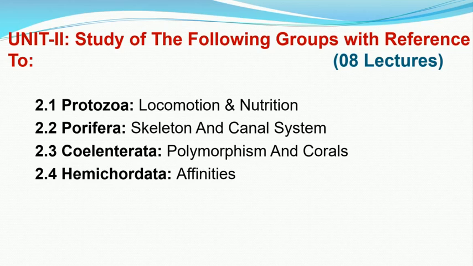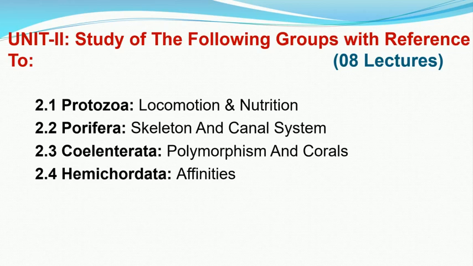By polymorphism, we understand that they have different types of zooids which are produced by the coelenterates. So in this, we are going to study the different types of zooids and their functions. Also, we will study polymorphism and alternation of generation.